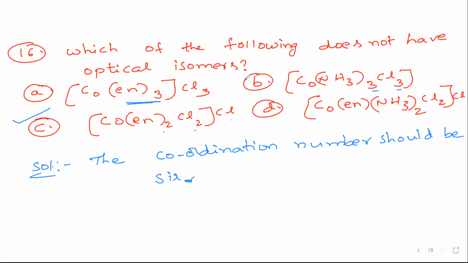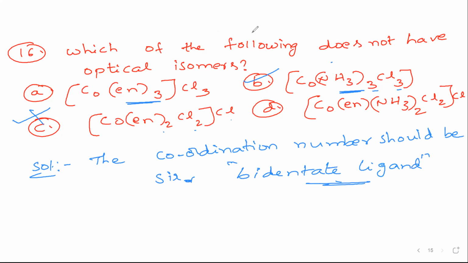The second option is right, because the coordination number is 6, but it contains no bidentate ligand. Best is that a bidentate ligand should be contained. So no bidentate ligand, because chlorine is monodentate, ammonia is also monodentate. So the answer is the second option.